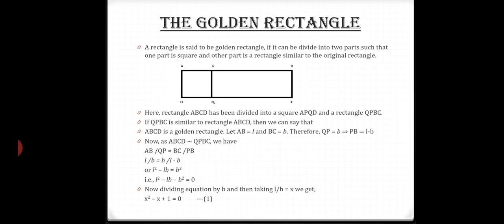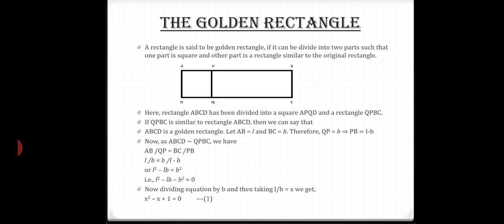So first of all, to understand what is golden ratio, we need to understand what is golden rectangle. A rectangle is said to be a golden rectangle if it can be divided into two parts such that one part is a square and the other part is a rectangle similar to the original rectangle. Here you can see a rectangle ABCD which is divided into a square APQD and a rectangle QPBC similar to the original rectangle, that is ABCD.